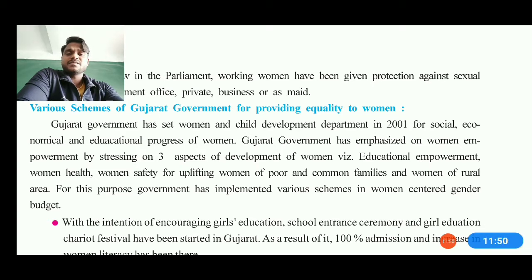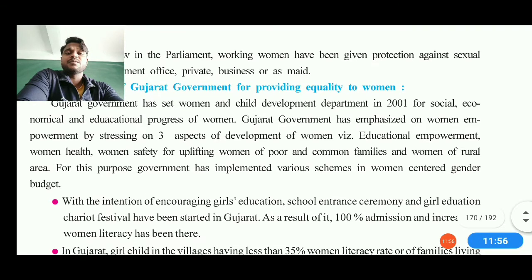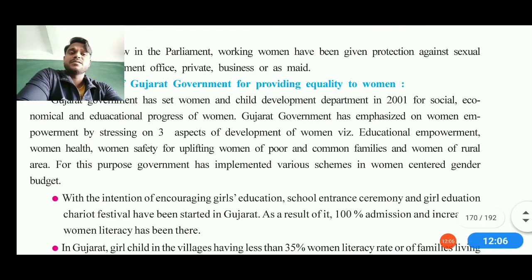So we can say various schemes of the Gujarat government are providing equality to women. If you talk about the Gujarat government, it has also set up the women and child development program since 2001. So social, economic and educational progress of women has also started. Now if we talk about Gujarat, we can say the Gujarat government has emphasized women empowerment, women health, women facilities, uplifting of women from the poor to the general grade, and also common families' facilities have been given there.